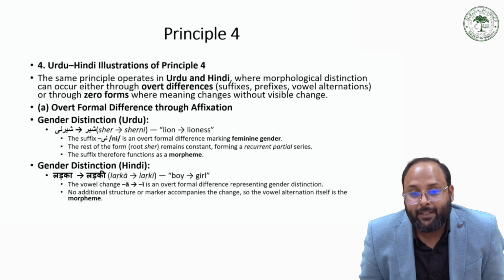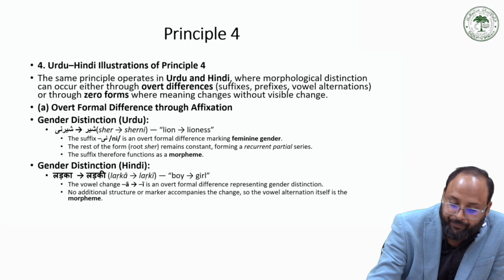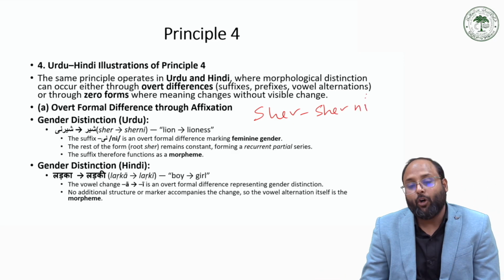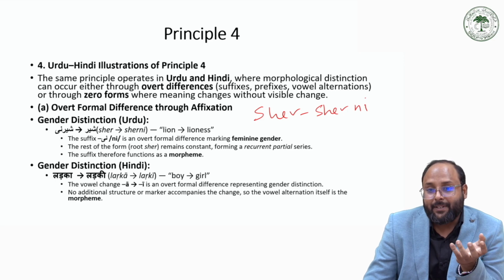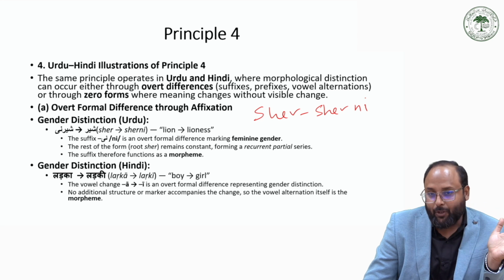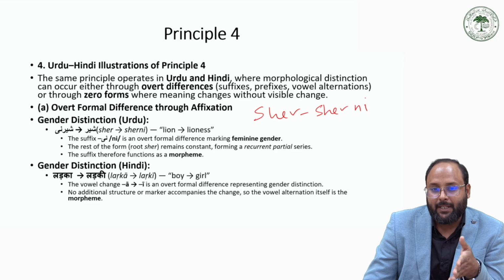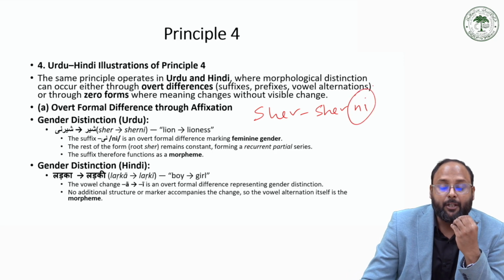In Urdu and Hindi, we have some examples for this principle 4. Like sher becomes sherni. On the basis of overt differences, there are some suffixes, prefixes and vowel alternation. So it is different from the English examples, where there are no suffixes and prefixes but there is some internal change. But in this example, we are adding a suffix, ni.